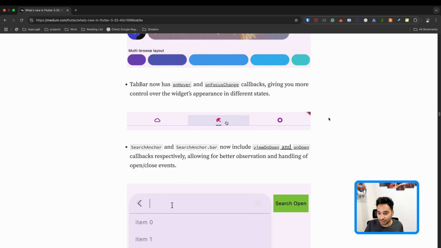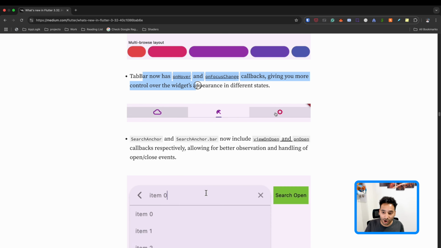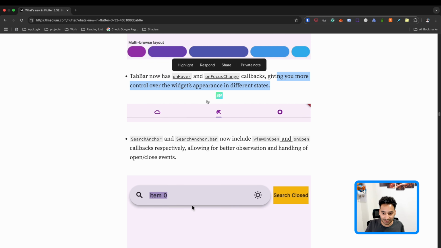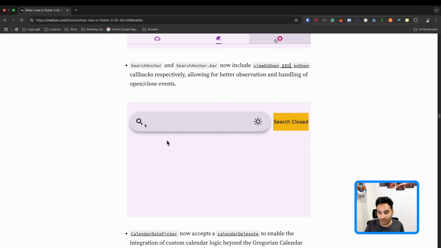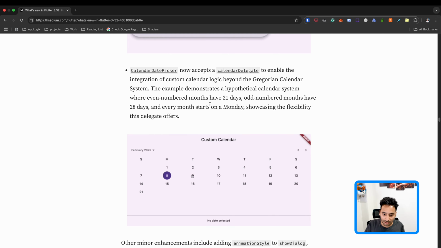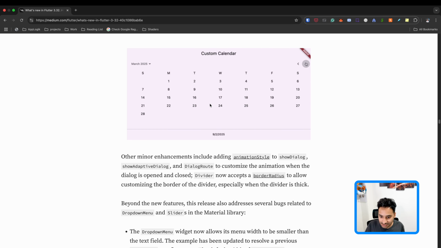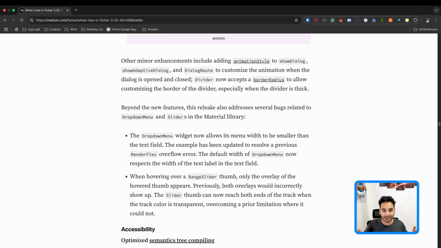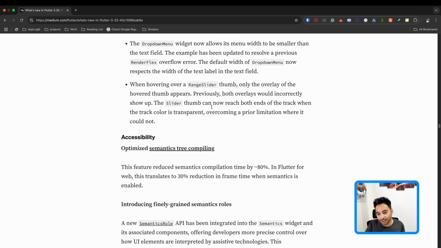And yeah, here we have some on-hover and on-focus change callbacks for the tab bar. And also we have some improvements on the search bar. I mean, these are the changes that you can also take a look at. They are just minor improvements in my opinion.